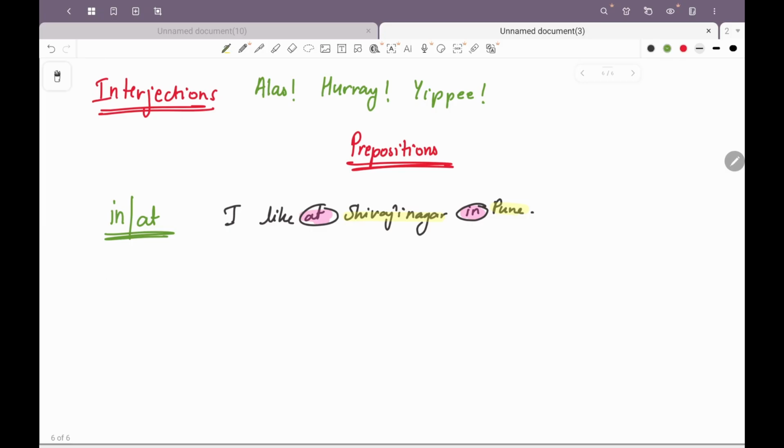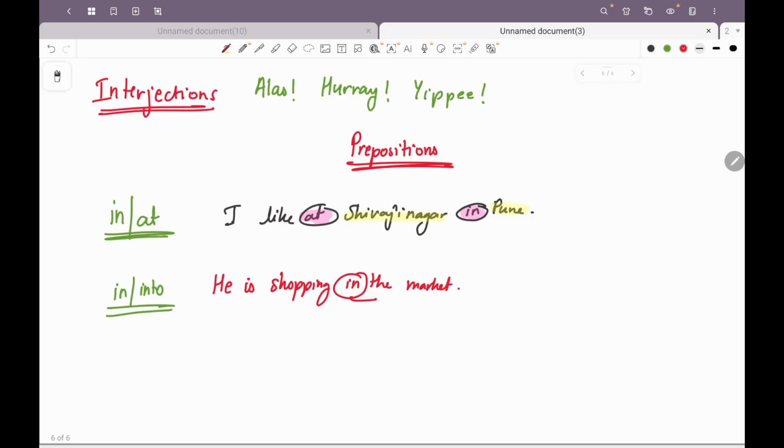Another common confusion can be in and into. In is used when we are speaking of things that are at rest, and into is used when speaking of things in motion. For example, he is shopping in the market. So the market here is stationary, right?